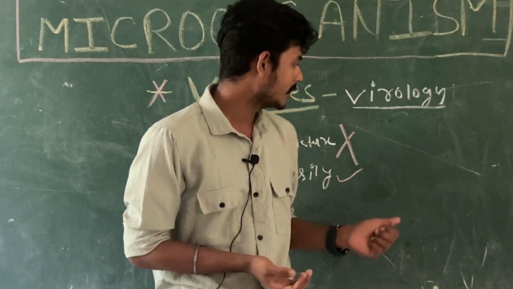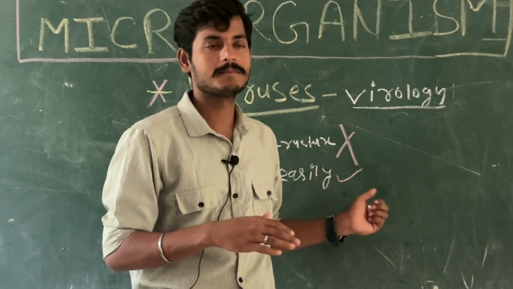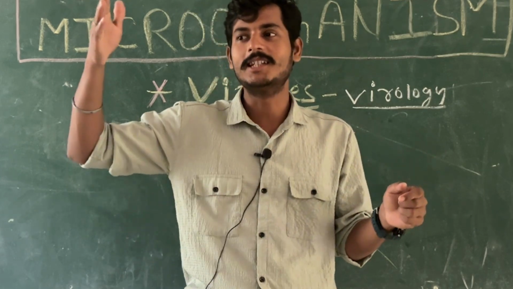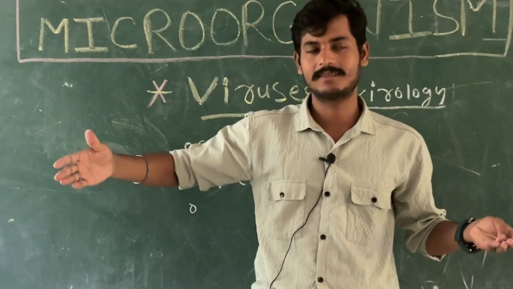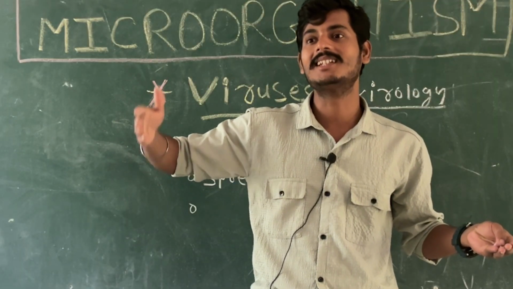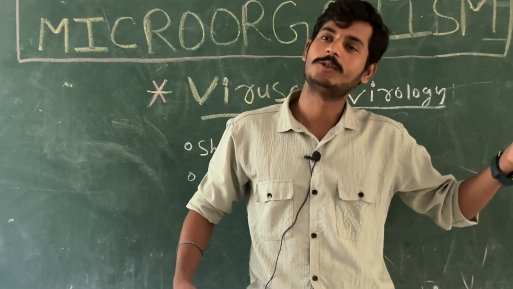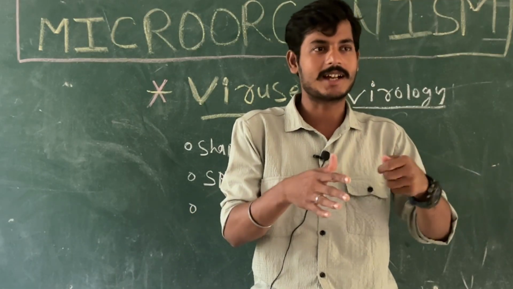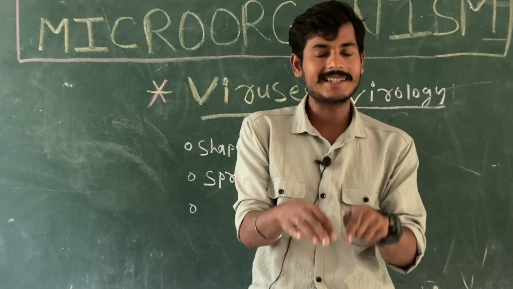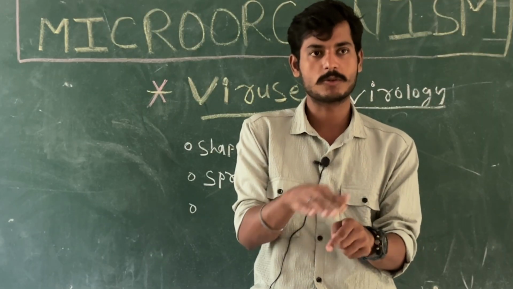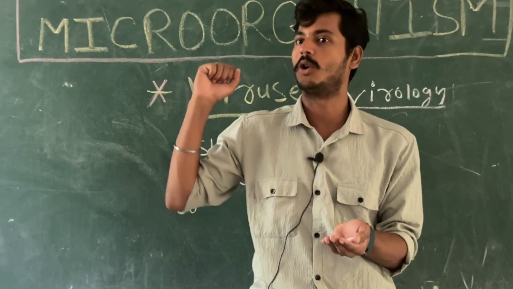So the thing is, this comes under the borderline between the living and non-living. We cannot strictly say that viruses are a living entity, and we also cannot say that viruses are a non-living entity. तो ये बीच का है, ठीक है. Viruses as an organism lie in between. So basically it is a borderline of living and non-living.